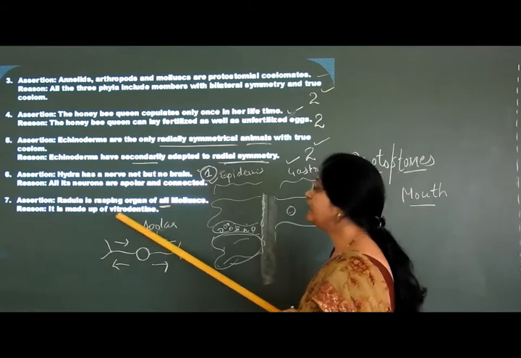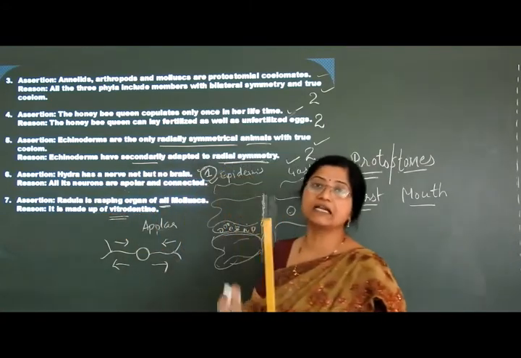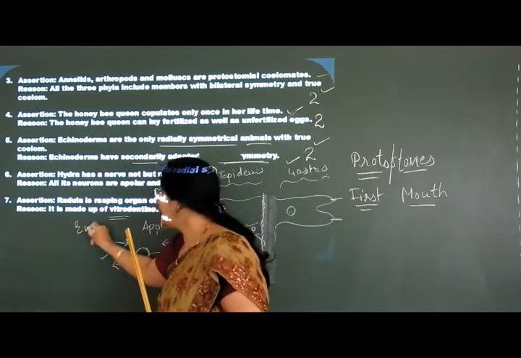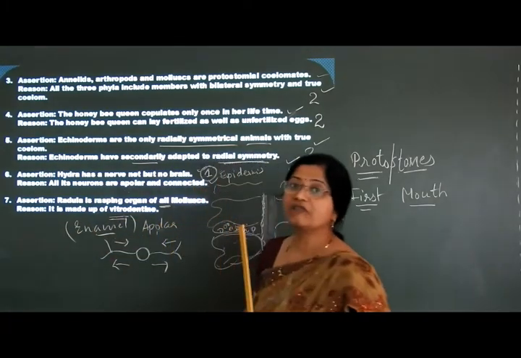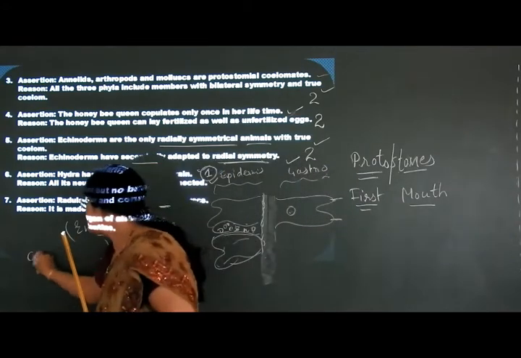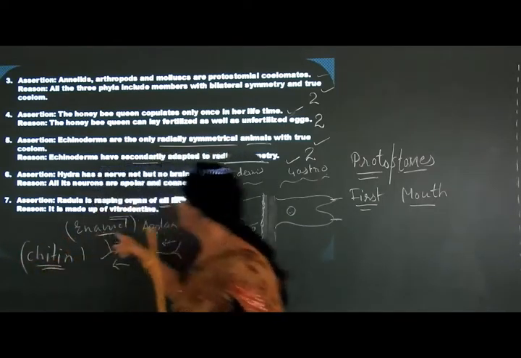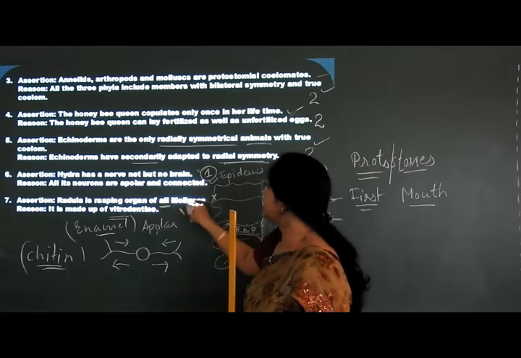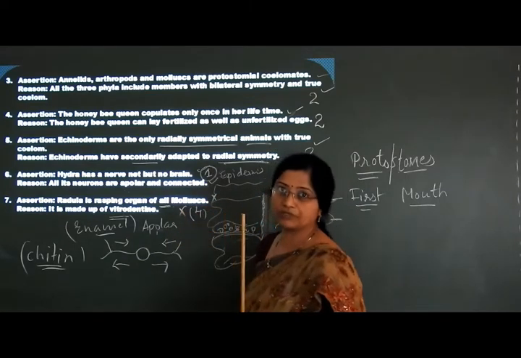Then it is made up of vitrodentine. Vitrodentine means enamel-like, a hard bony substance. Vitrodentine is an enamel-like substance which is not present in the radula. The radula is made up of chitin. It is a chitinous structure, and not enamel or dentine. That's why both the statements are wrong, and hence we have to choose the fourth option for this question.